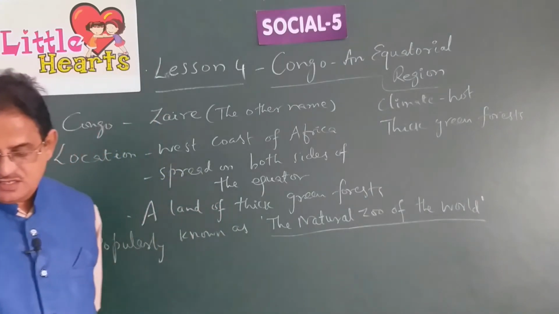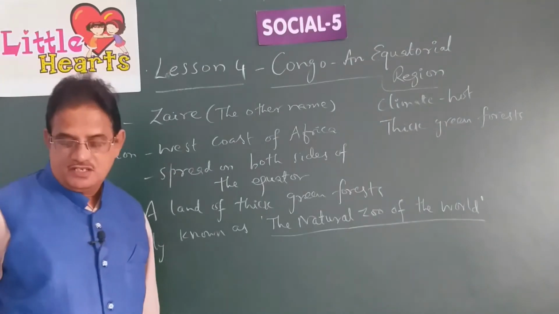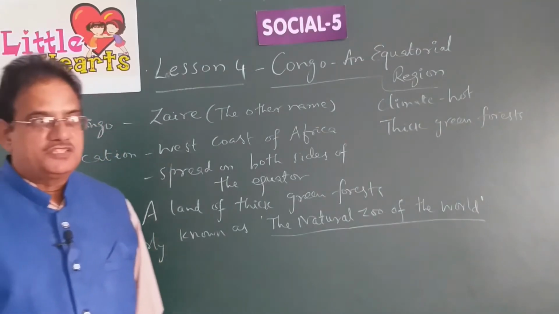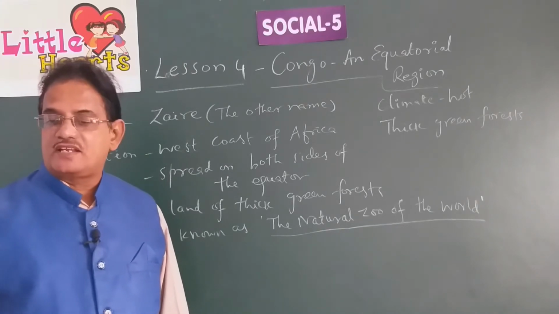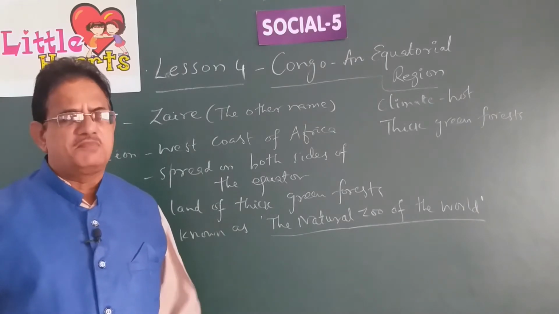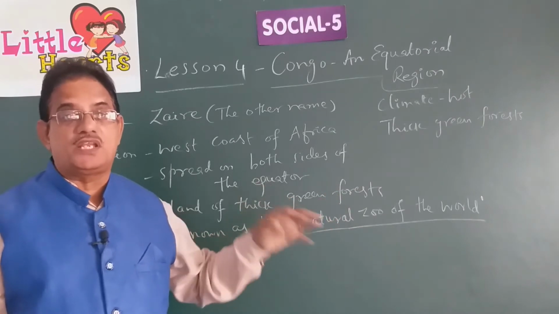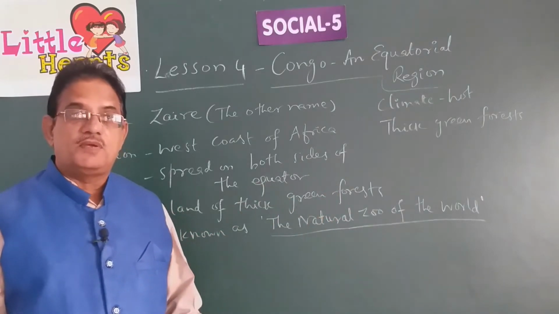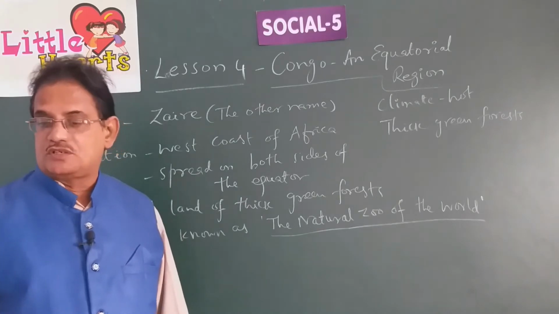Congo is hot throughout the year. As I told you, because it is located in the equatorial region, it is hot throughout the year. The sun shines brightly in the morning and by noon it becomes very hot. It will be unbearably hot in the afternoon in the Congo region.